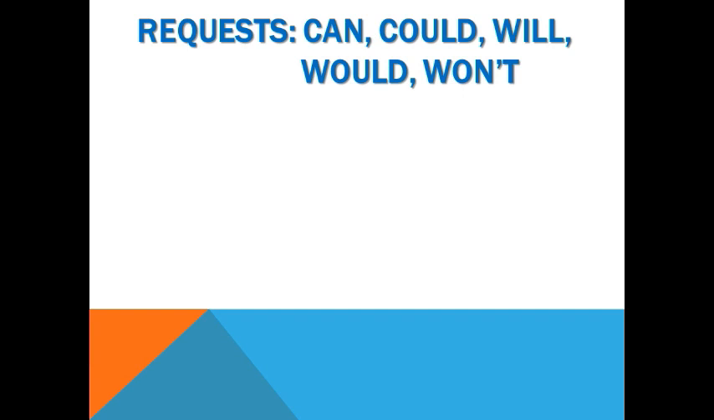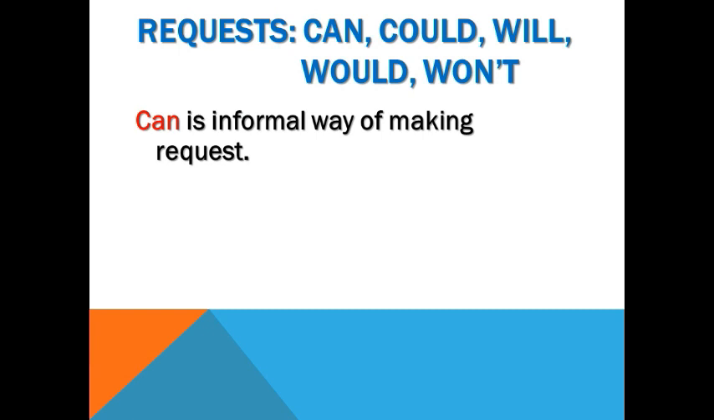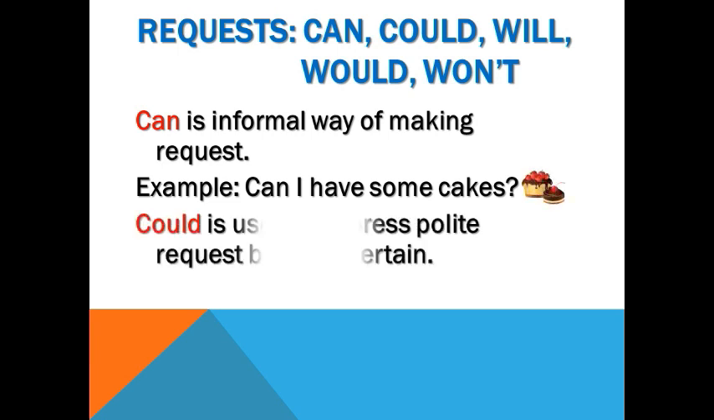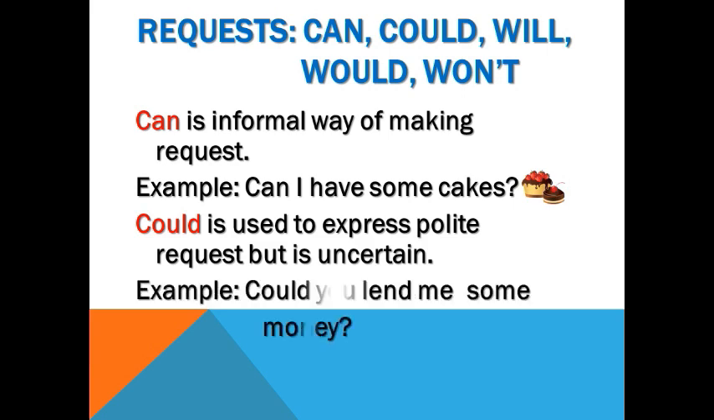Request. We use modals like can, could, will, would and won't to express requests. Can is an informal way of making a request. Example, can I have some cake? Could is used to express a polite request but is uncertain. We never know whether the request will be fulfilled or not. Example, could you lend me some money?